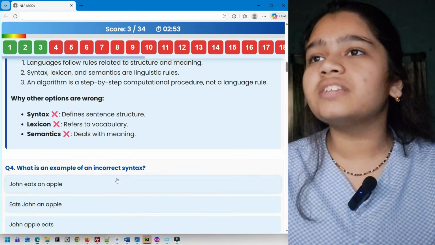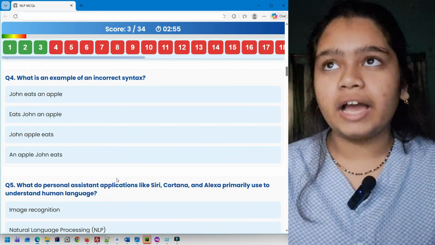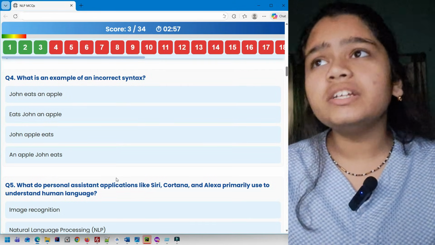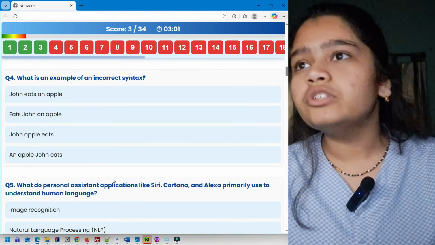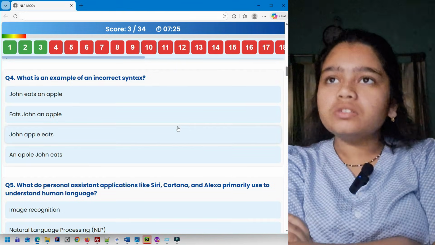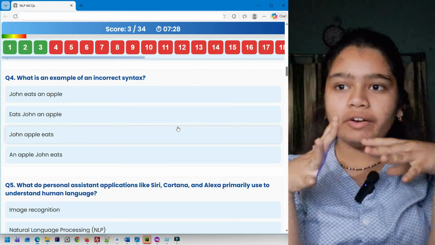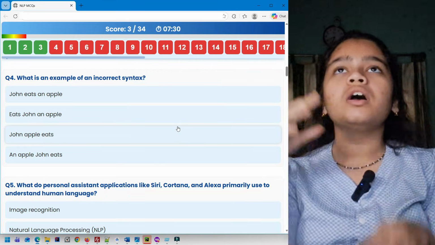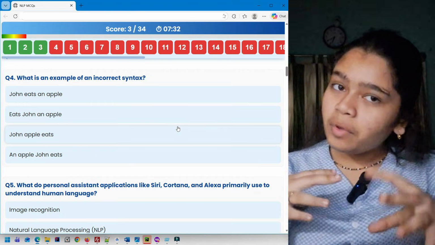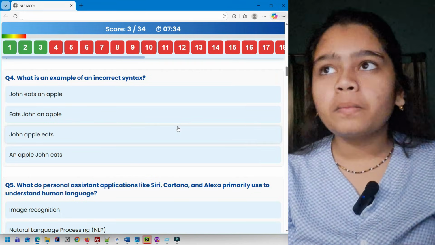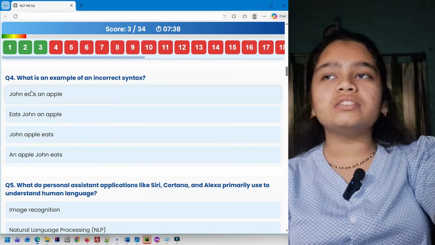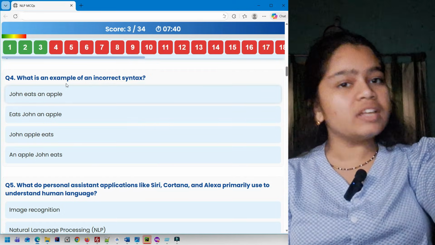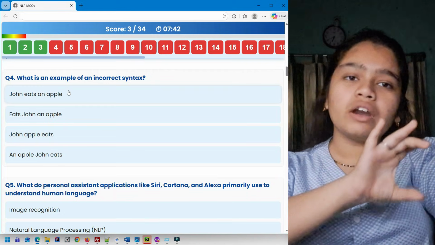Question 4. What is an example of an incorrect syntax? John eats an apple, eats John an apple, John apple eats, and apple John eats. Okay, for this question, first you need to know what's the correct syntax. The correct syntax is subject plus verb plus object. Here we have the subject John, plus the verb that is eats, plus the object that is an apple. So here it follows the correct syntax.